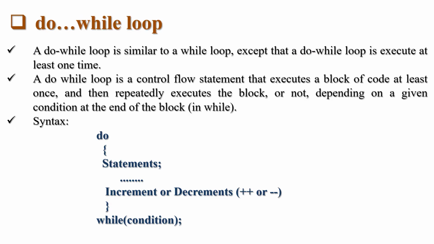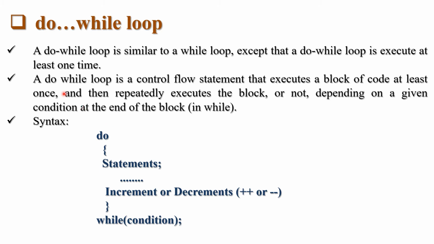So the next type of looping is the do while loop. A do while loop is similar to a while loop, except that a do while loop is executed at least one time. A do while loop is a control flow statement that executes a block of code at least once and then repeatedly executes the block or not depending on a condition at the end of the block. Okay. So what is the syntax of do while loop? First we have to write do, then our block of code, then increment or decrement, and then the condition will be checked.